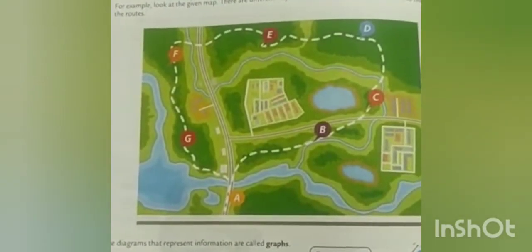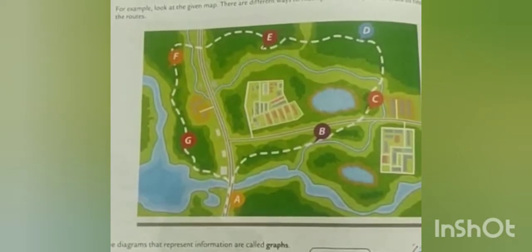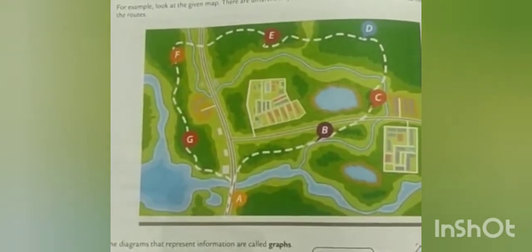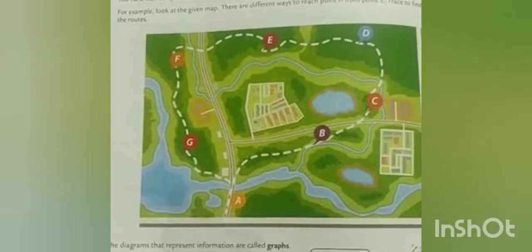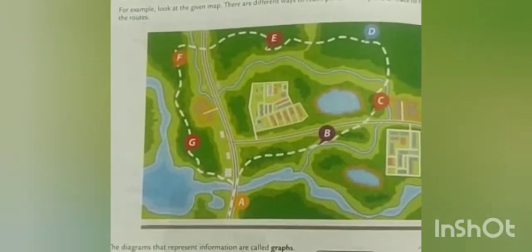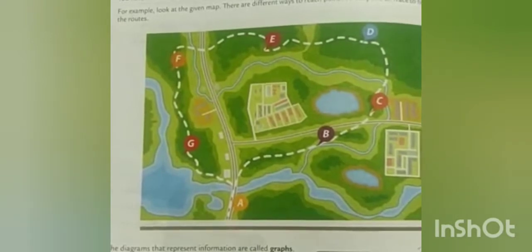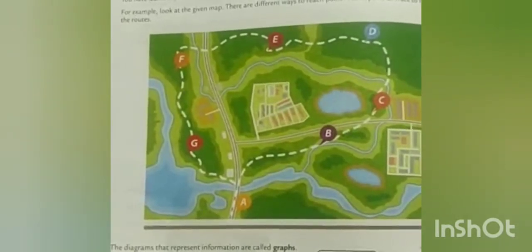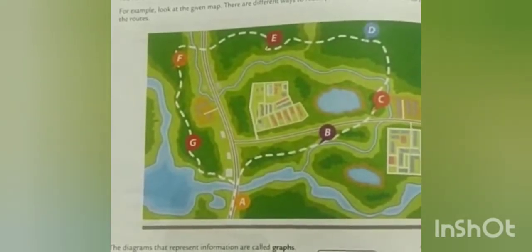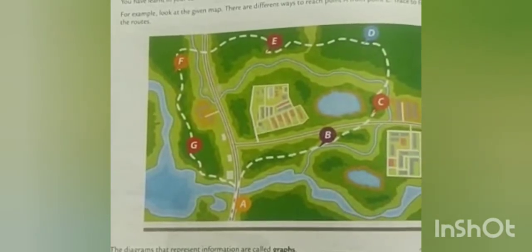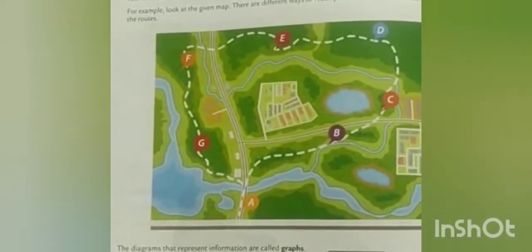Now there is one more thing, a new term being introduced: weighted graph. What is a weighted graph? If in a graph you add more information to the edges, like the distance or the time needed to travel from one point to another, it becomes a weighted graph.